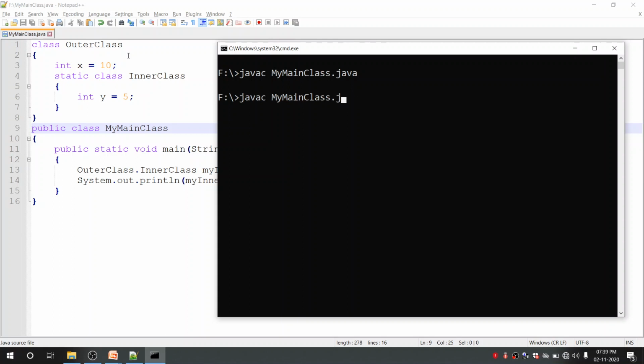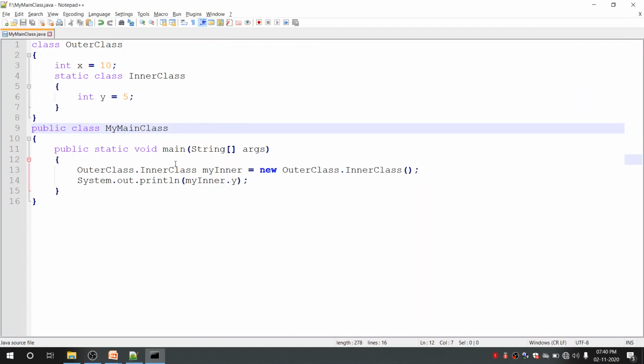Let us execute. If you look at the output, it has printed 5. So we have created an object of the static nested class. The class name is InnerClass, and by using that object we are accessing the member of the static nested class, and we have printed the value of y.